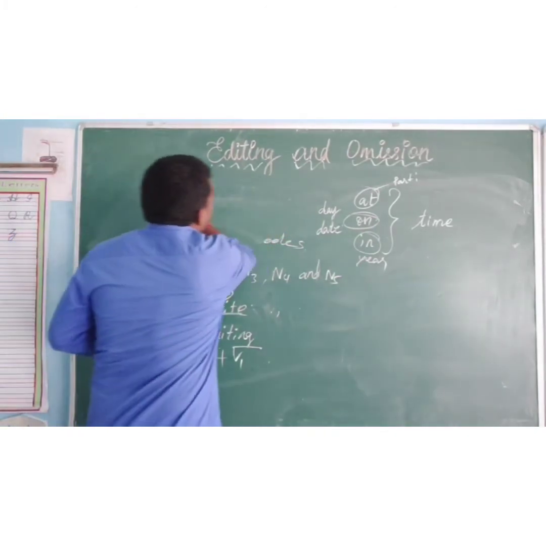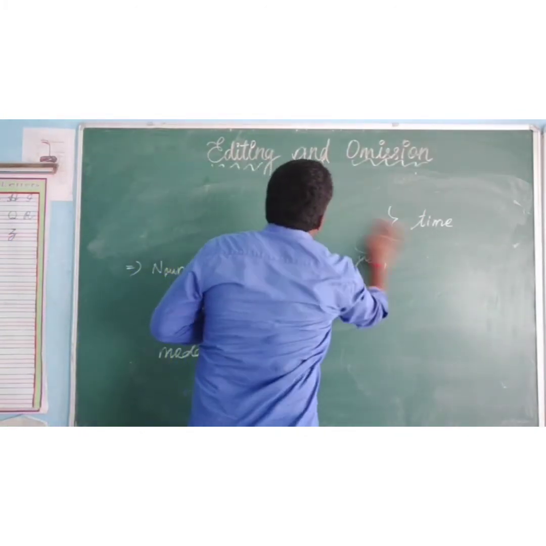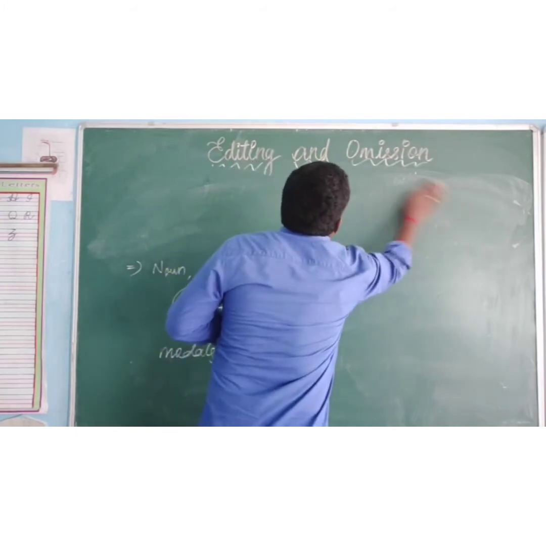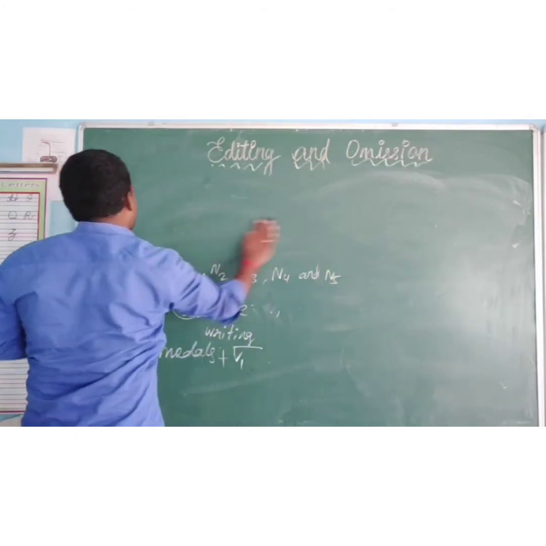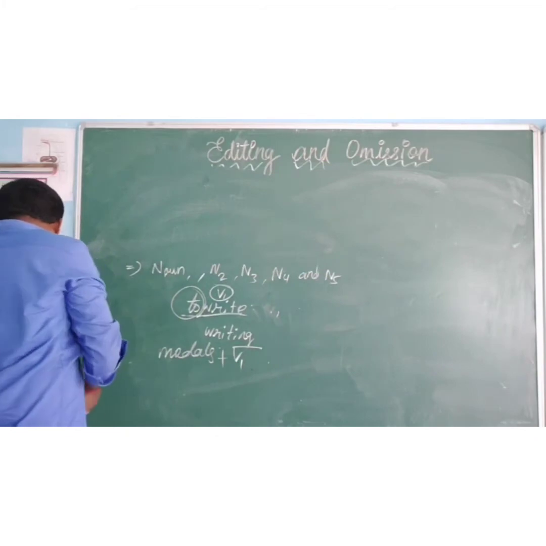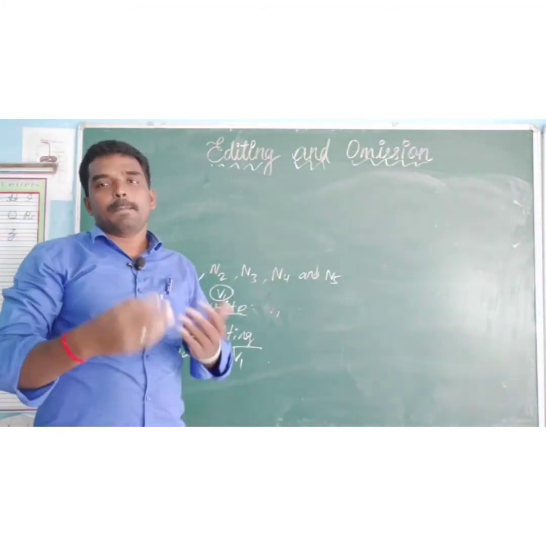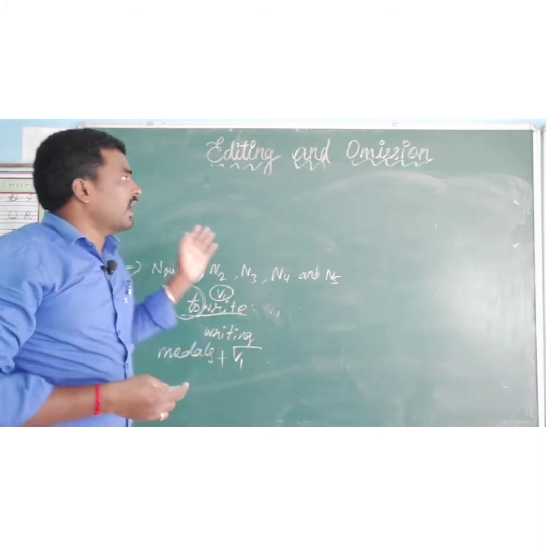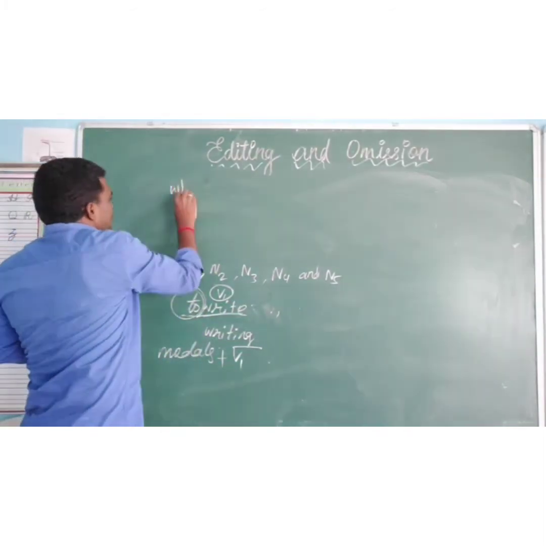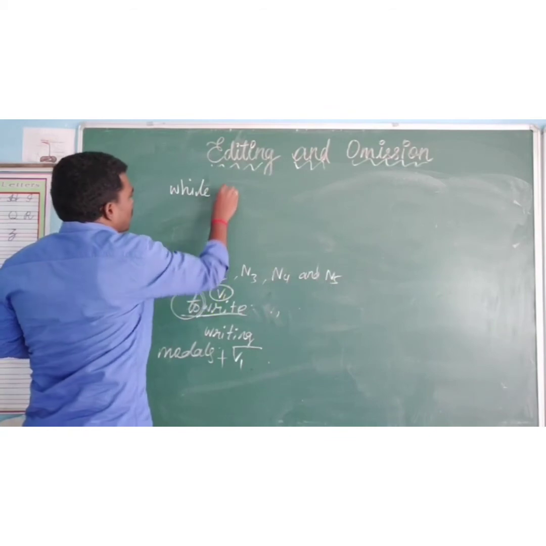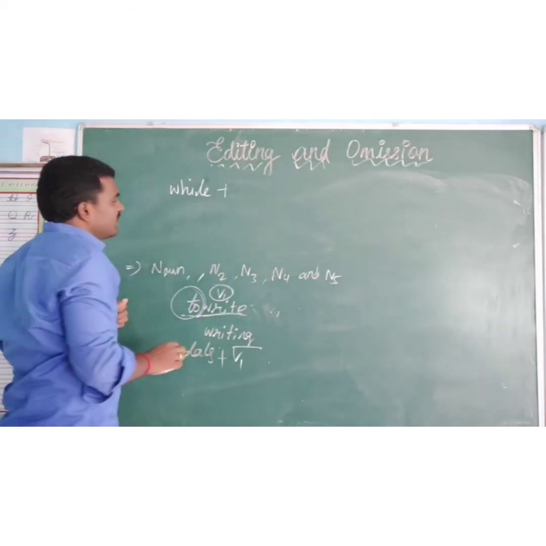Next, while. While is telling about the continuous tense. One action is going on in another action.